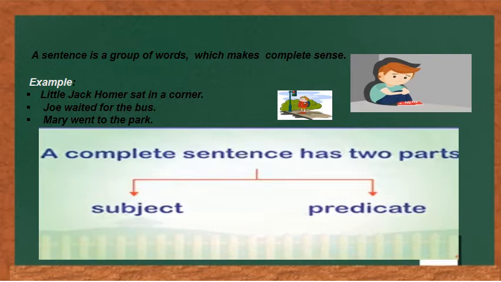In the same way, look at the other two examples. Joe waited for the bus and Mary went to the park. Both set of words, as you can see, are giving a sense or some meaning, so they also qualify the definition of a sentence. Now come to the parts of a sentence. A complete sentence has two parts and they are subject and predicate.